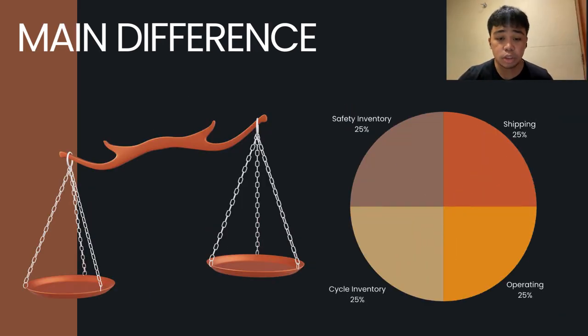The spreadsheet calculates total cost by combining four components. Shipping cost depends mainly on delivery distance, operating cost depends on how many warehouses exist, and cycle inventory cost relates to order quantity. Safety inventory cost protects against uncertainty. Each scenario changes these costs differently, which is why location matters so much.